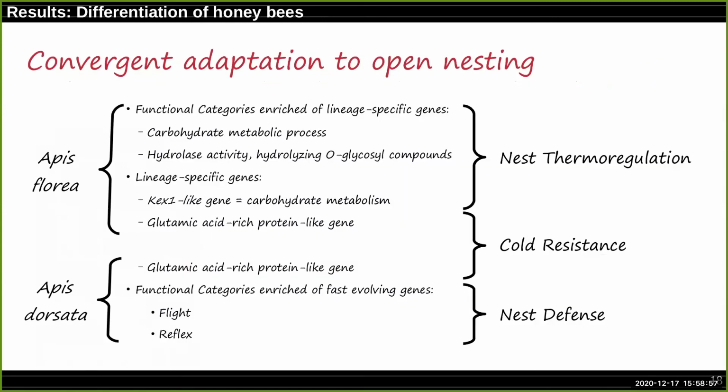And our results suggest also a convergent adaptation to open nesting in Apis florea and Apis dorsata. In Apis florea, functional categories are enriched of lineage-specific genes linked with nest thermoregulation and colony resistance. In Apis dorsata, we have the same lineage-specific genes involved in colony resistance, and also pathways that are fast evolving linked with nest defense, suggesting both independently adapted to open nesting.